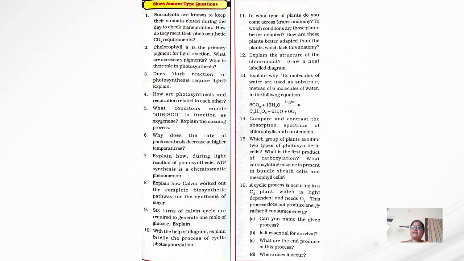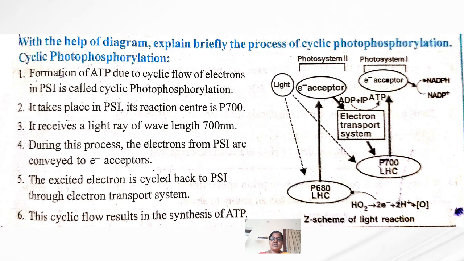Among these 17 questions, I will tell the very important questions which come from the exam point of view. The first question: with the help of a diagram, explain briefly the process of cyclic photophosphorylation and non-cyclic photophosphorylation.